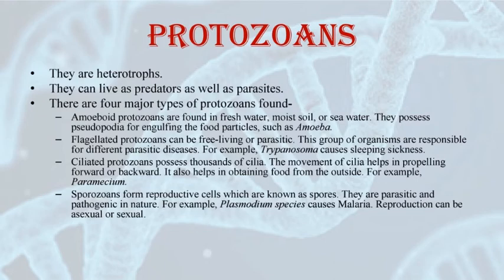The coordinated movement of these cilia brings water laden with food into the gullet. So these cilia help to take the food inside the mouth. An example is Paramecium. Paramecium is also known as a slipper-like organism because of its shape.